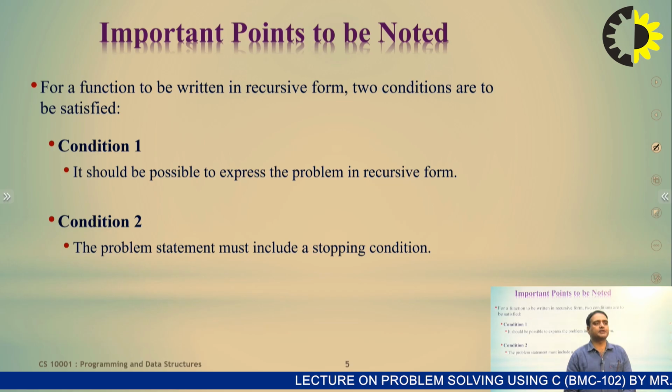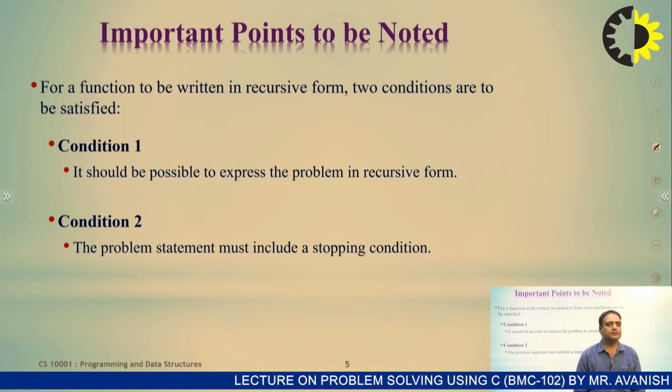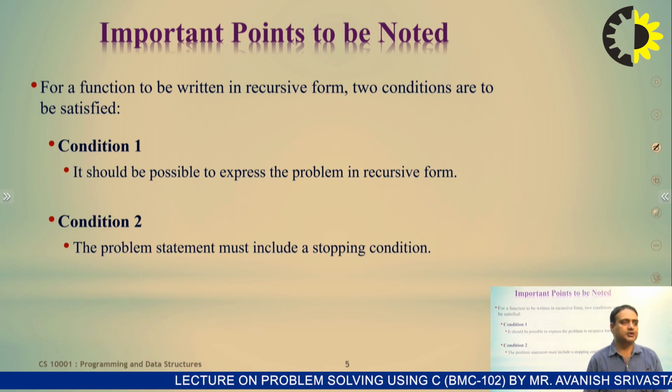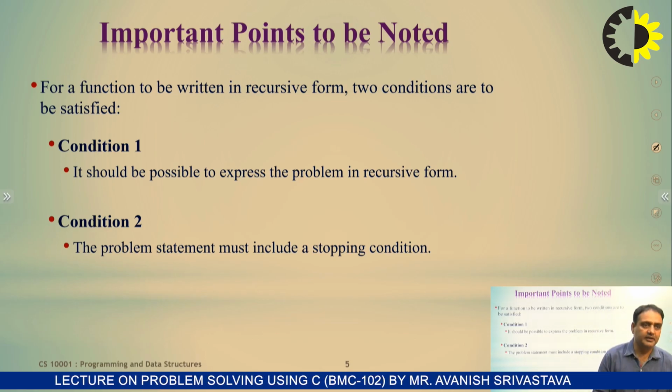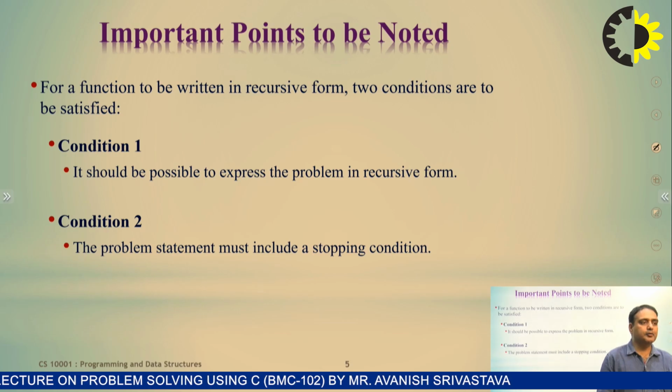Conditions for a function to be written in recursive form: two conditions are to be classified, condition 1 and condition 2. First, it should be possible to express the problem in recursive form. Second, the problem statement must include a stopping condition. This stopping condition is known as the base condition.